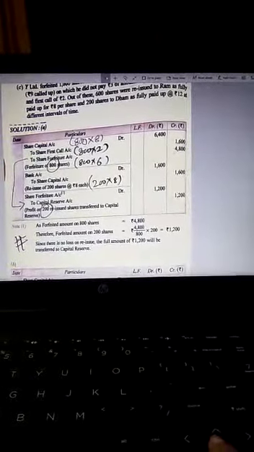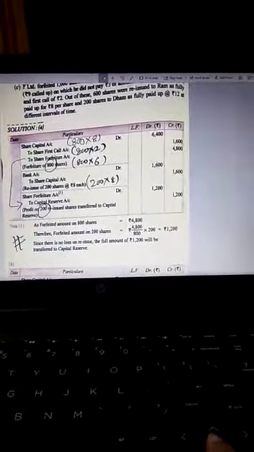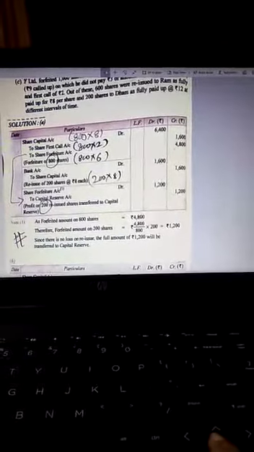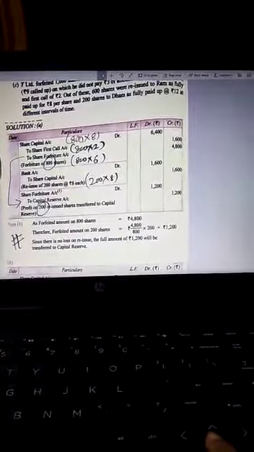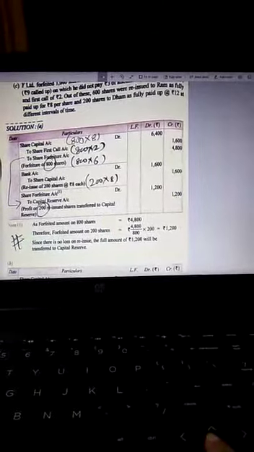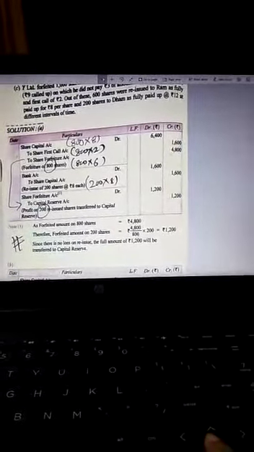How is it calculated? With the help of this working note. Amount of forfeiture on 800 shares is 4800. Amount on 1 share is 4800 upon 800, and amount on 200 shares is 1200. Now the 1200 amount of share forfeiture is to be transferred to capital reserve because there is no loss at the time of reissue on 200 shares. In this way you have to transfer the amount.